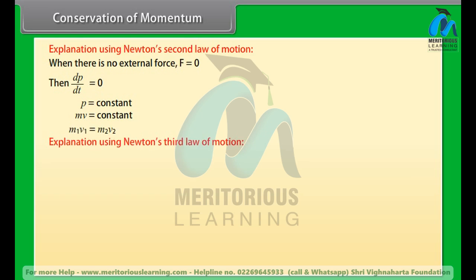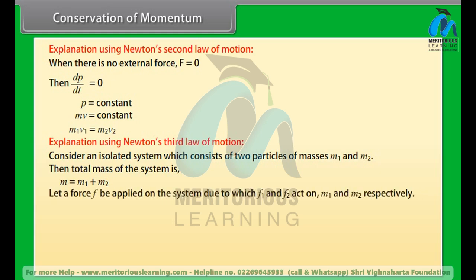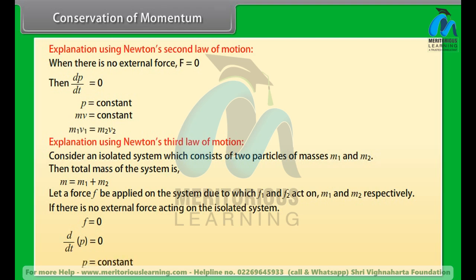Explanation using Newton's third law of motion. Consider an isolated system which consists of two particles of masses m1 and m2. Then the total mass of the system is m = m1 + m2. Let a force F be applied on the system due to which F1 and F2 act on m1 and m2 respectively. If there is no external force acting on the isolated system, then F = 0, dP/dt = 0, P = constant. Hence, the law of conservation of linear momentum is proved.